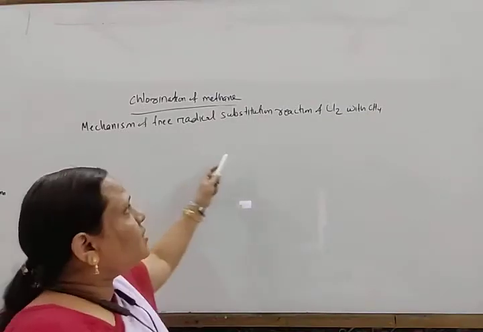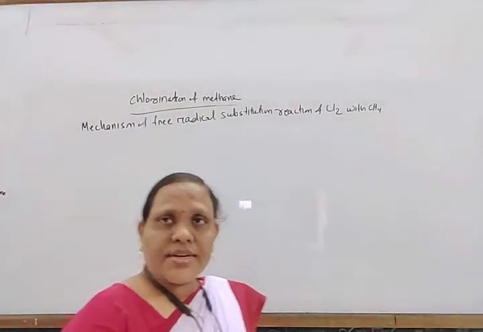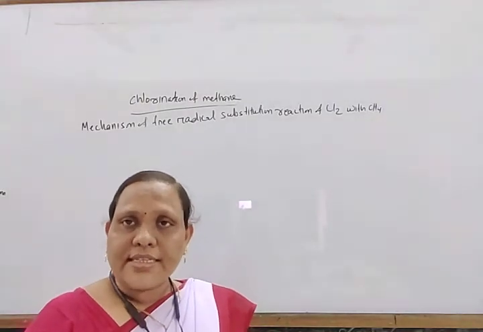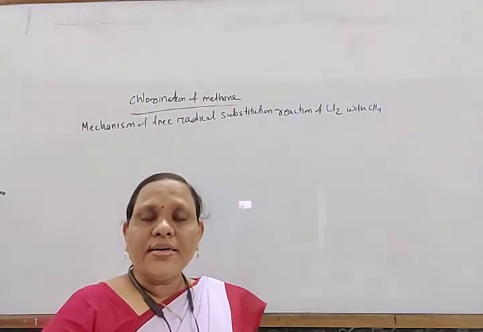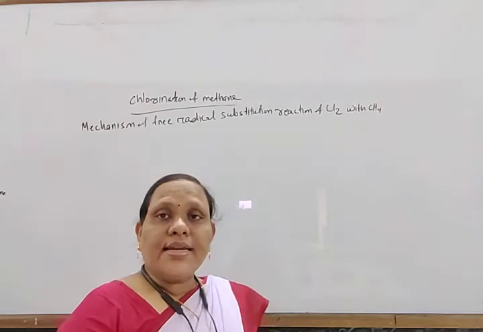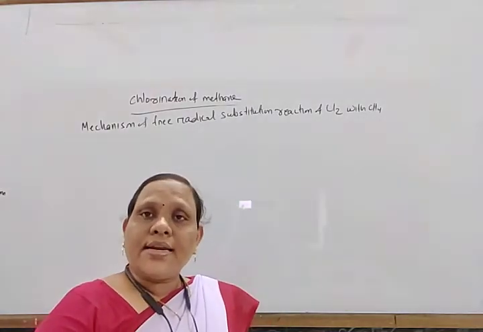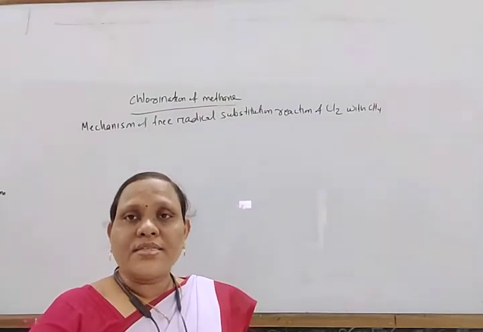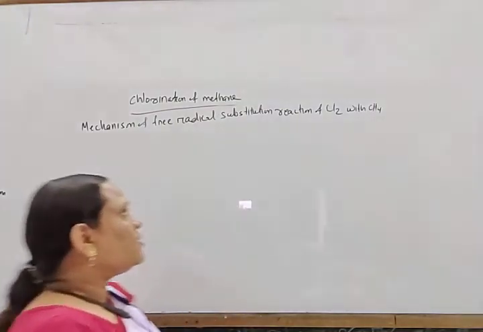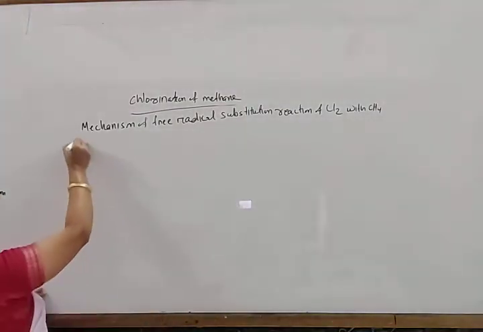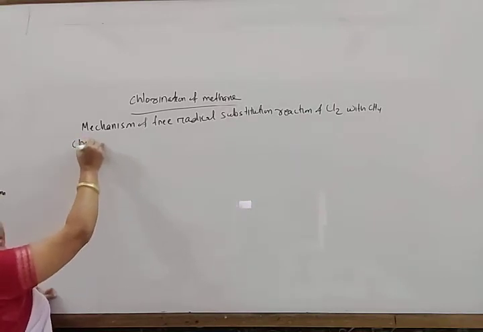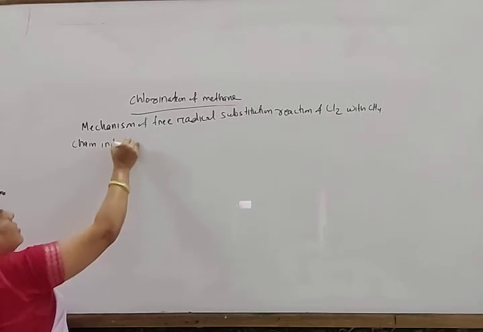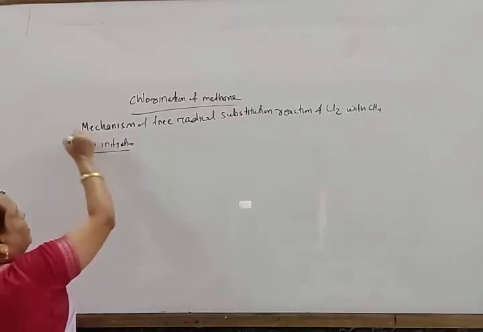This reaction involves 3 steps: the first is called chain initiation, another is chain propagation, and another step is known as chain termination. Step 1 is chain initiation.